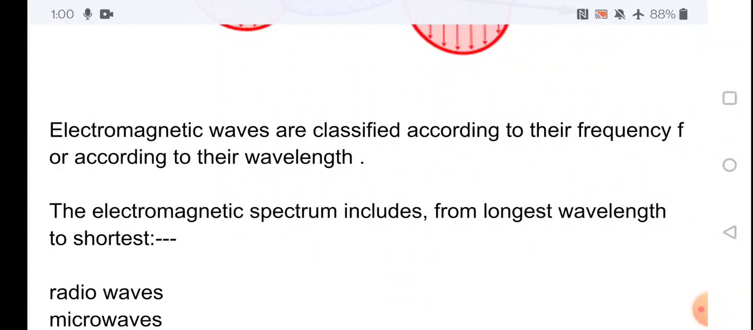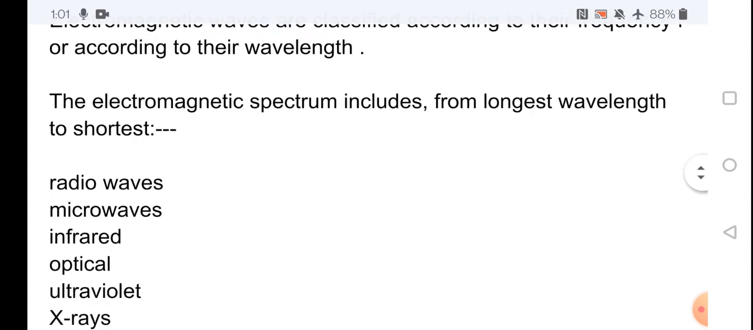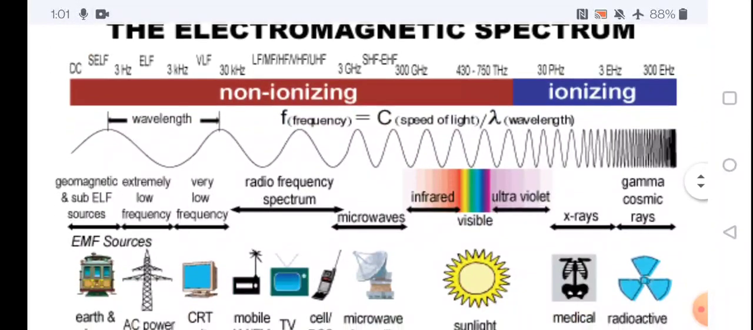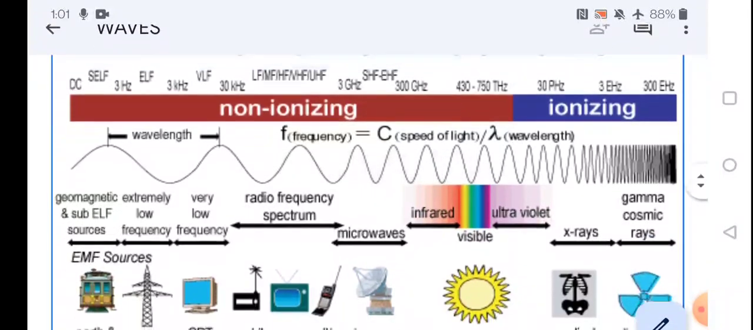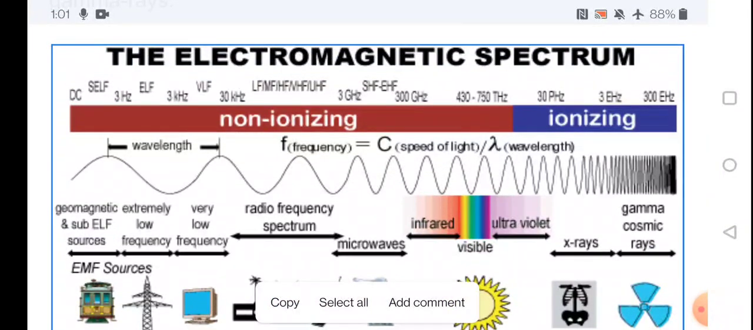Electromagnetic waves are classified according to their frequency f or according to the wavelength. These electromagnetic waves can be classified on the basis of wavelength or frequency. The electromagnetic spectrum includes the longest wavelength to the shortest wavelength. See the picture. This is the classification of electromagnetic waves.